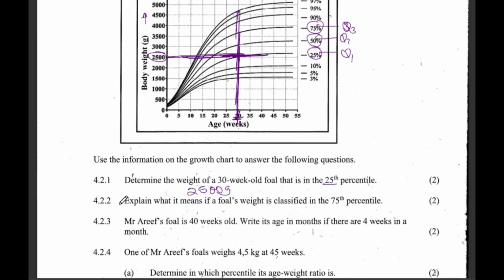Explain what it means if a foal's weight is classified as 75th percentile.